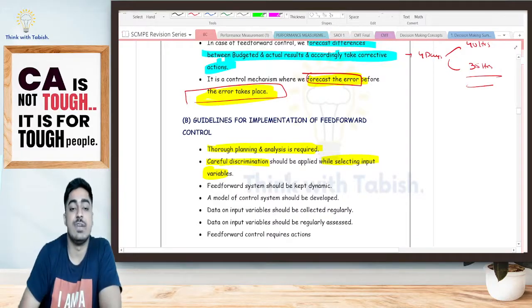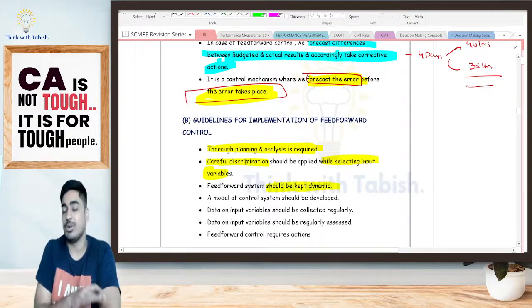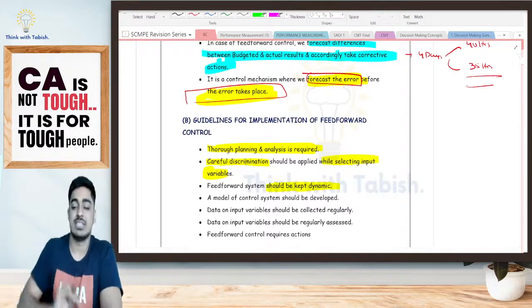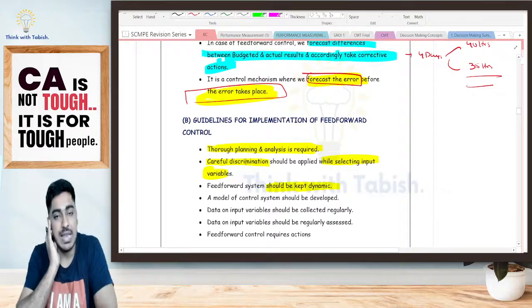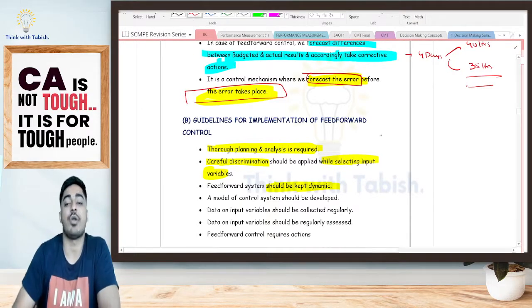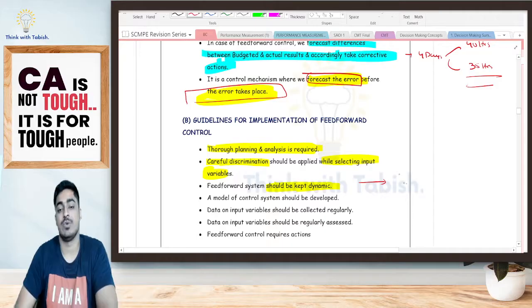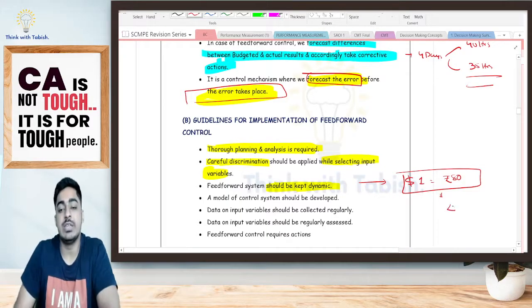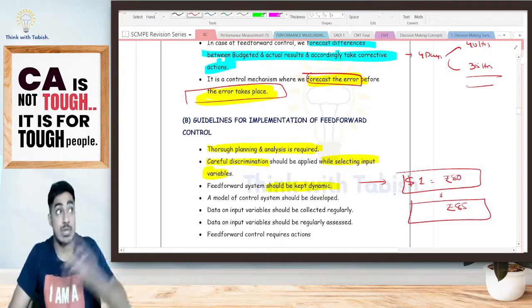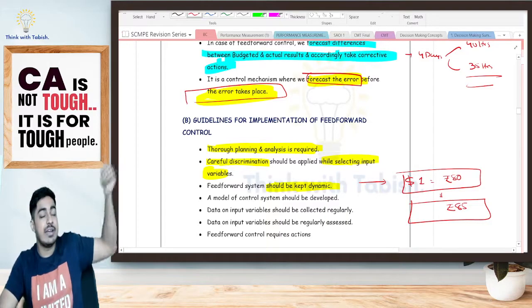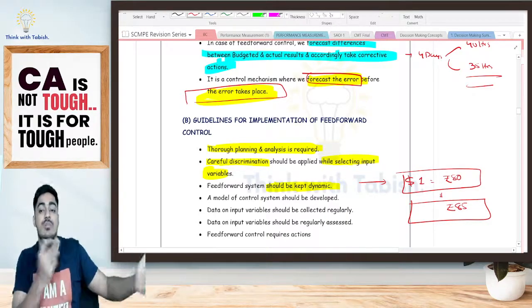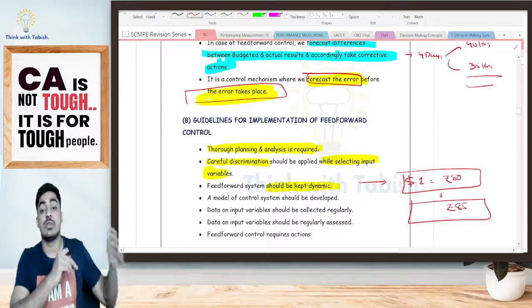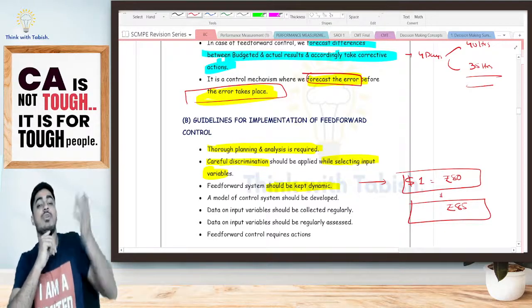Is it clear? Feed forward system should be kept dynamic. I should not be keeping it static, because whatever the situation is today, tomorrow it may change. Just to give you a very simple example, suppose I am importing a product from, say, the US. Today $1 was equal to 80 rupees. In future, say my rupee depreciated and came up to 85 rupees. I am importing $100 goods. Previously it was 8,000 rupees. Now it became 8,500. My import has become costly.